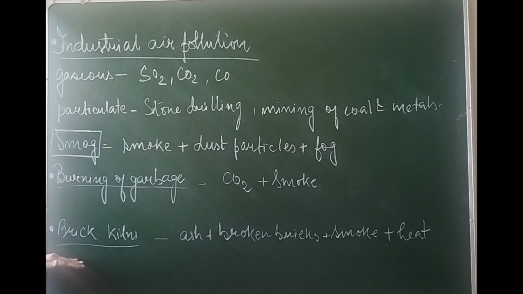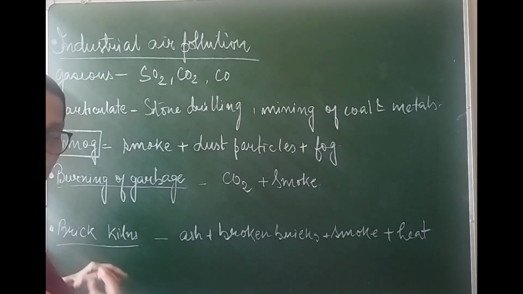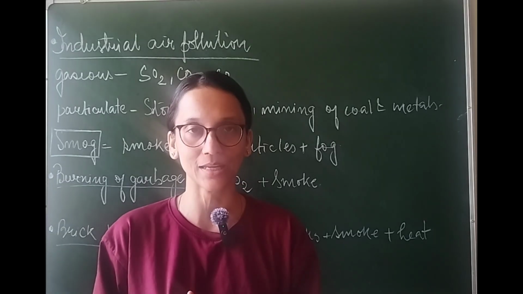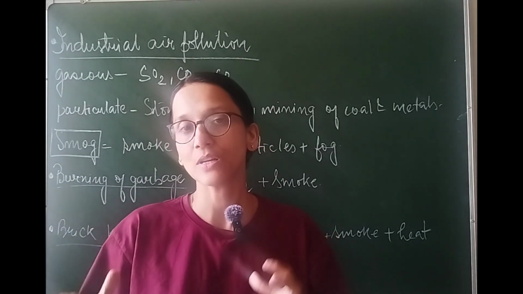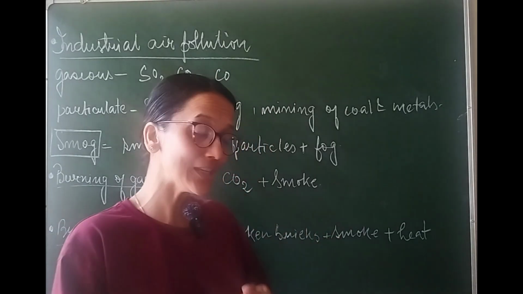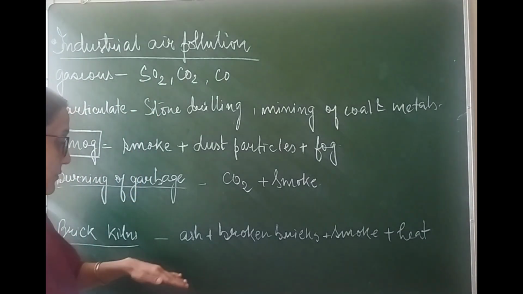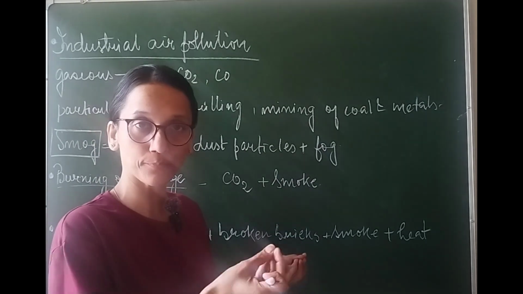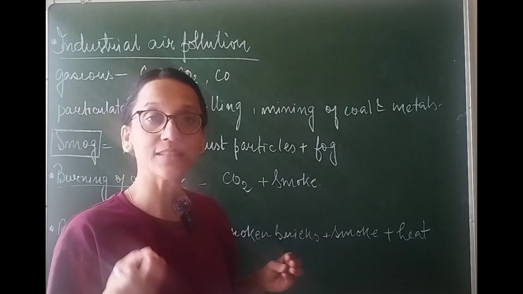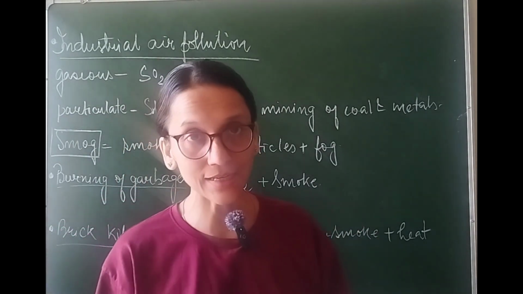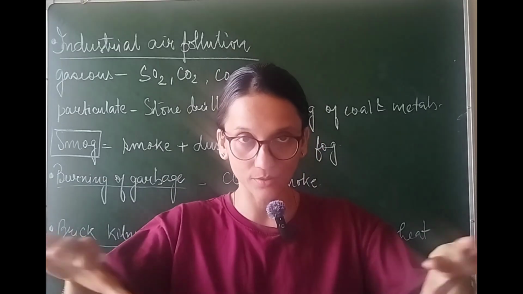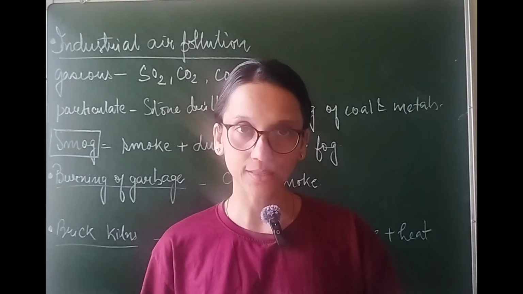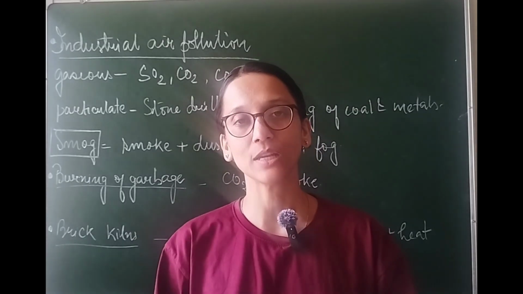And the third and the last one is the source called brick kilns. We know these are those enclosures where bricks are formed. Remember, these are enclosed areas and they are kept at very high temperature. So the kind of pollutants that they produce include ash and broken bricks, which add up to particulate pollution, and then smoke, and lastly lots of heat. So the air around the brick kiln will definitely be warmer, and this warm air that gets produced is an equal threat to the environment.